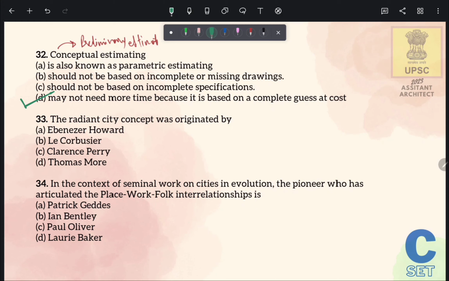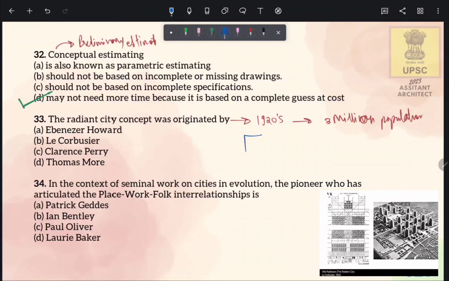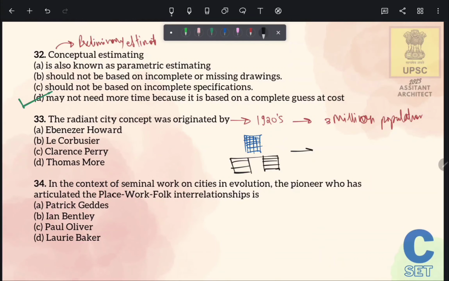Next question is, the radiant city concept was originated by. So this radiant city concept was given by Le Corbusier in the 1920s and it was for 3 million population. This radiant city plan has several 60-story buildings, which are the centerpiece of this plan. Other than this, ground floor built-ups are also there. Some other concepts of Le Corbusier are Plan Voisin and Ville Contemporaine, and he was famous for his brutalist style of buildings. So Le Corbusier is the correct answer of this question.